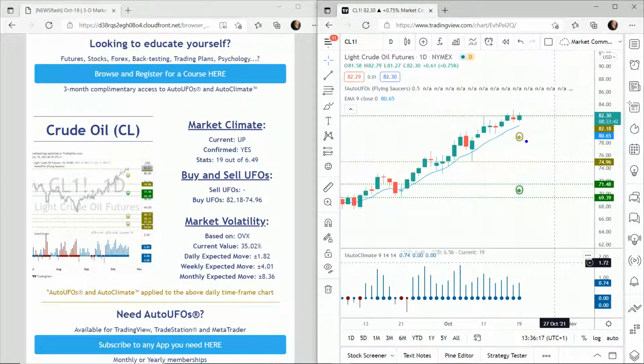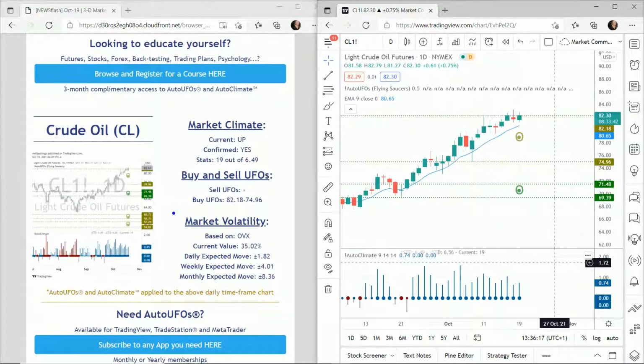Now, what we can also be looking at though is that we have buy orders just beneath us. In fact, we're literally just out of them now. So it's 82.18 to 74.96. This is where we have buyers. So we've got buyers pushing underneath us and we've got the climate pushing underneath us. No sellers above us. So still overall probability up. Just bear in mind we lack a little bit of probability because we're overextended.